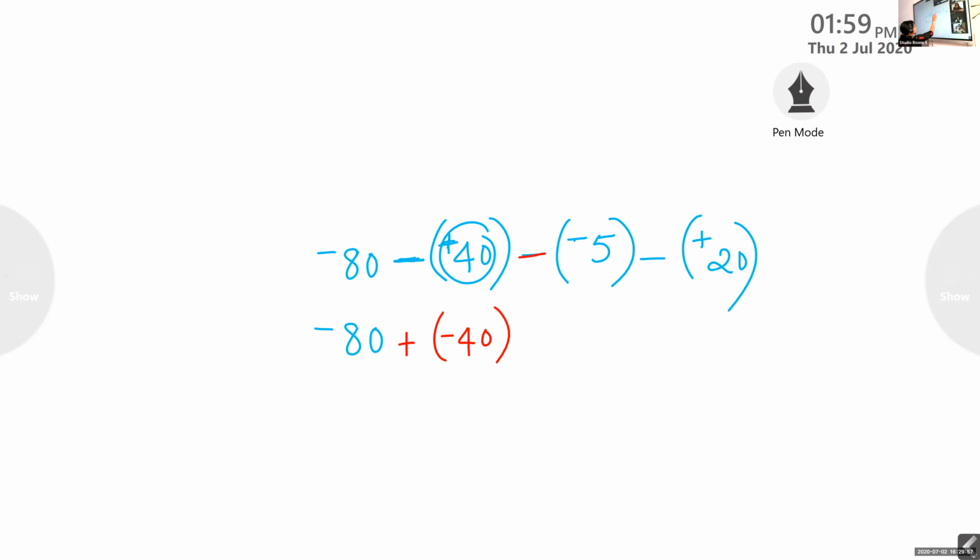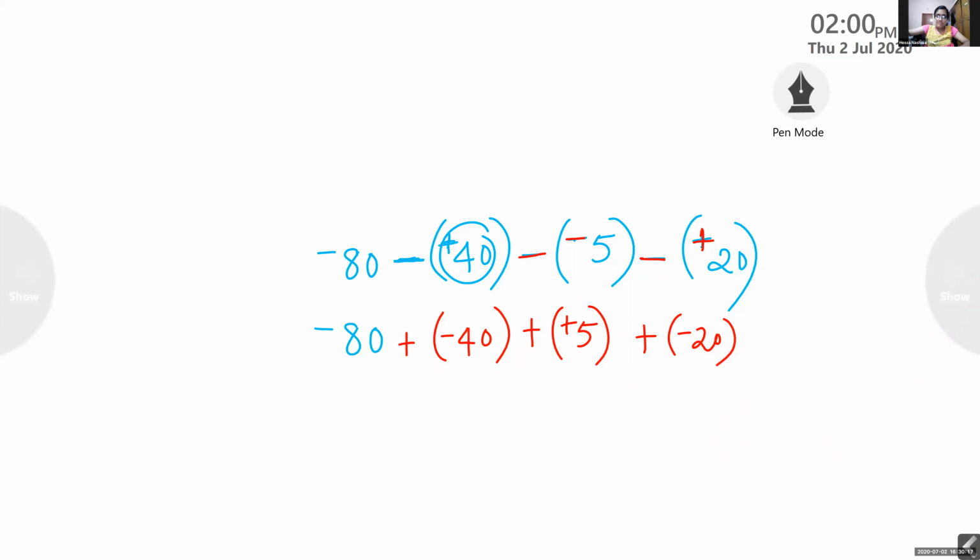Here both are negative, so you can put plus. Now here also see minus plus. So what will you do? Change the sign and add. So minus 20. And so you see, everything became addition. And this is the negative 5 into positive 5.